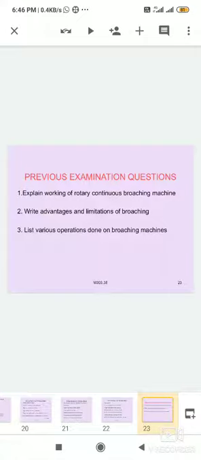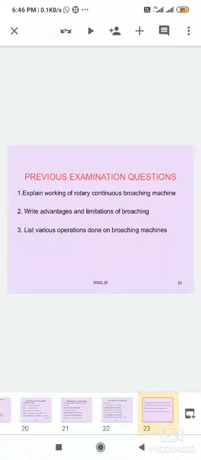Now list the various operations done on a broaching machine. The broaching machine is applied for machining external flat and contour surfaces, internal surfaces of various shapes, holes, cutting keyways and splines. Write this as the answer for broaching operations. These questions and diagrams are very important for theory examinations and competitive exams, for example: which operations can be performed on the broaching machine?